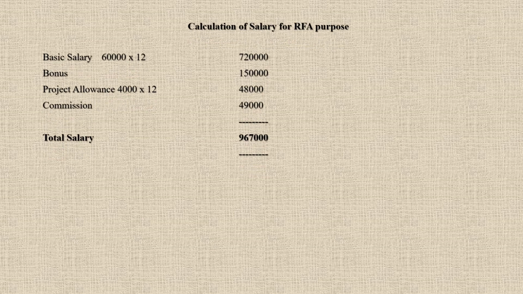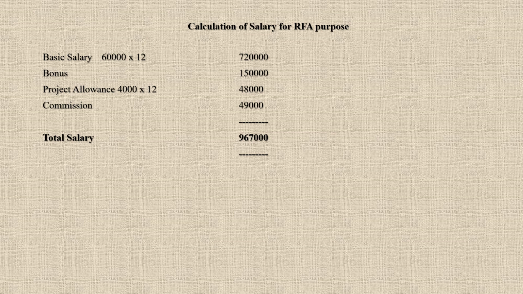Now coming to the calculation of salary for RFA purpose. So we have basic salary which is given to us per month, 60,000 into 12, 7,20,000. Bonus is given as 1,50,000. Then project allowance per month is given, which is fully taxable, 4,000 into 12, which is 48,000. Then we also have commission, which is given to us as 49,000. So you add all this, you get 9,67,000 as your total salary.